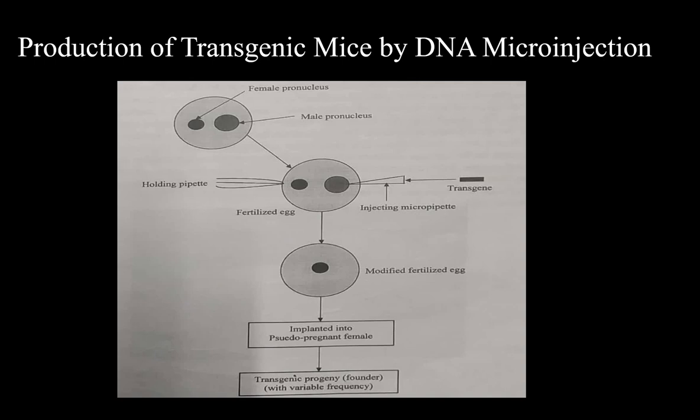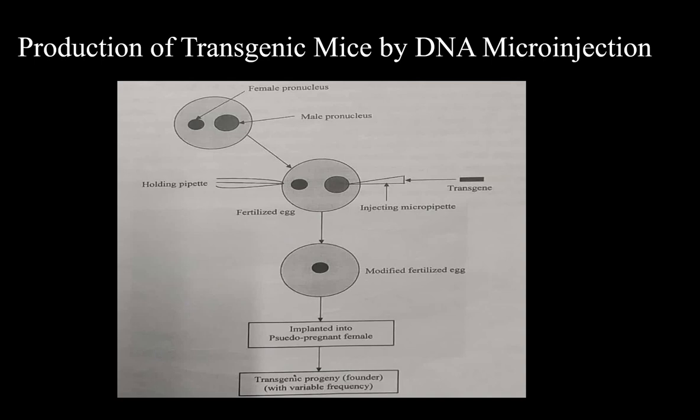With the help of the injecting micropipette, the transgene is injected into the male pronucleus, and after fusion, it forms a modified fertilized egg. The zygote is implanted into the uterus of the female.